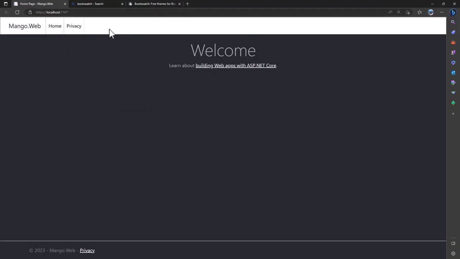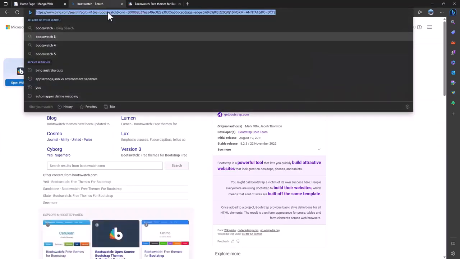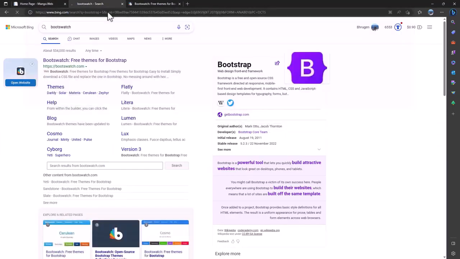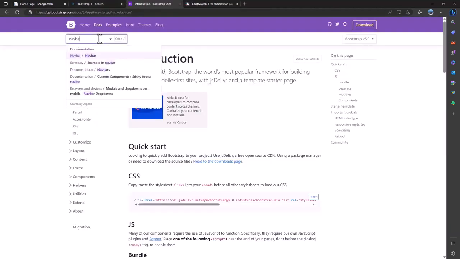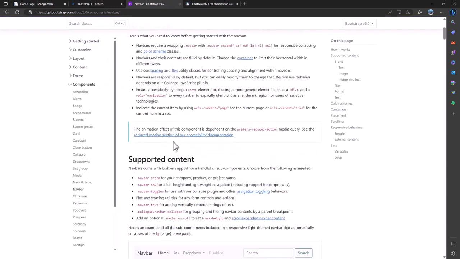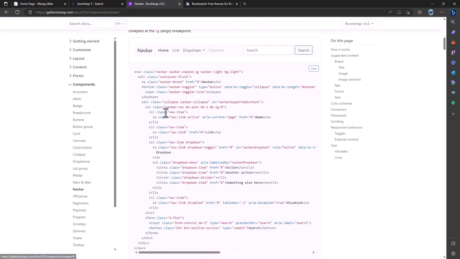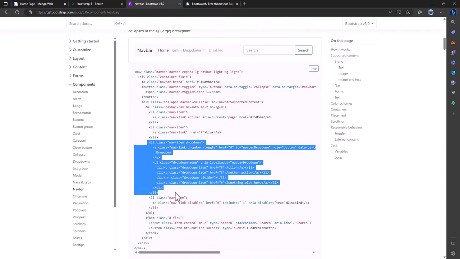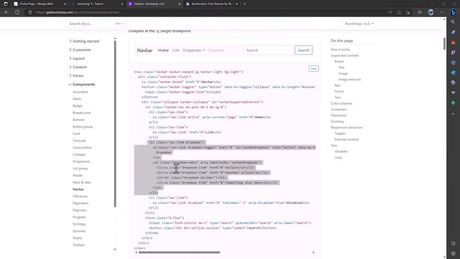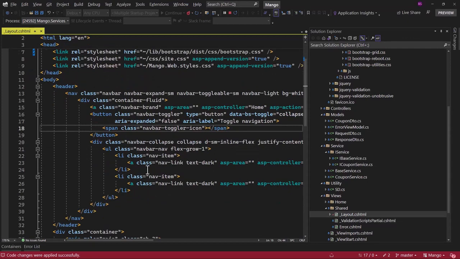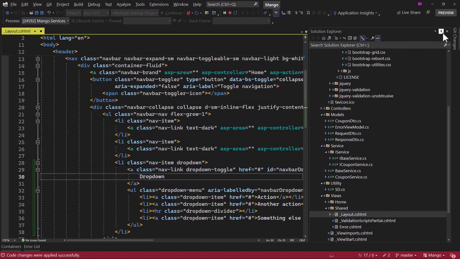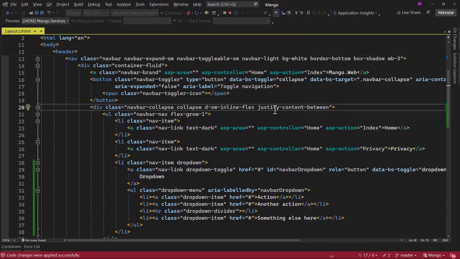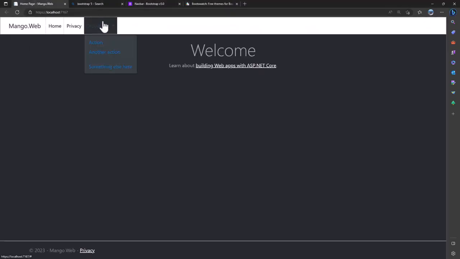Before we fix the header here, I want to add a drop-down. So let me search for Bootstrap 5. Go to the documentation here, search for navbar. And we have the drop-down here. Let me copy the li element. Go back to our project. Paste that right here. Perfect, looks good. Let me save that. And if I go back, great, we have the drop-down.